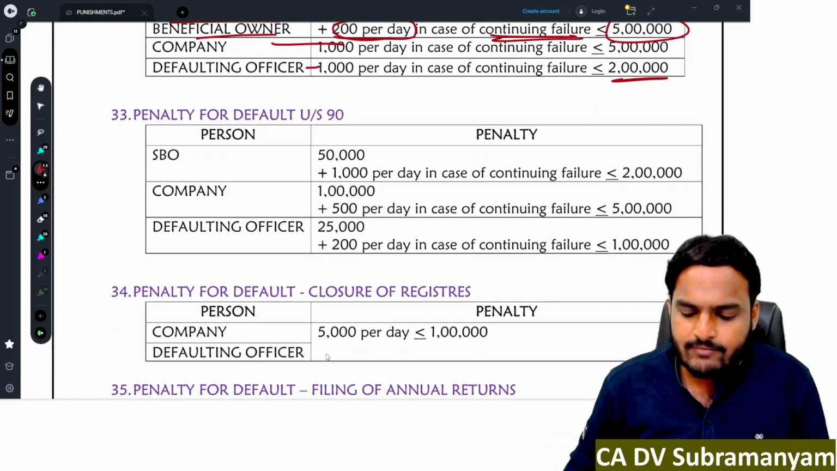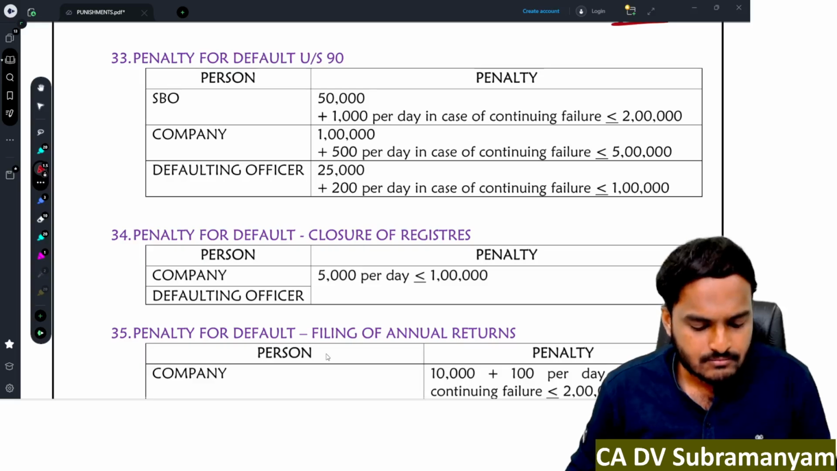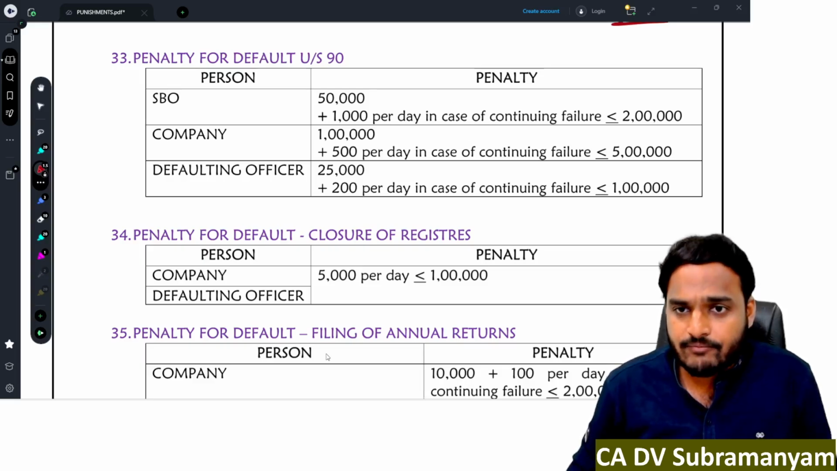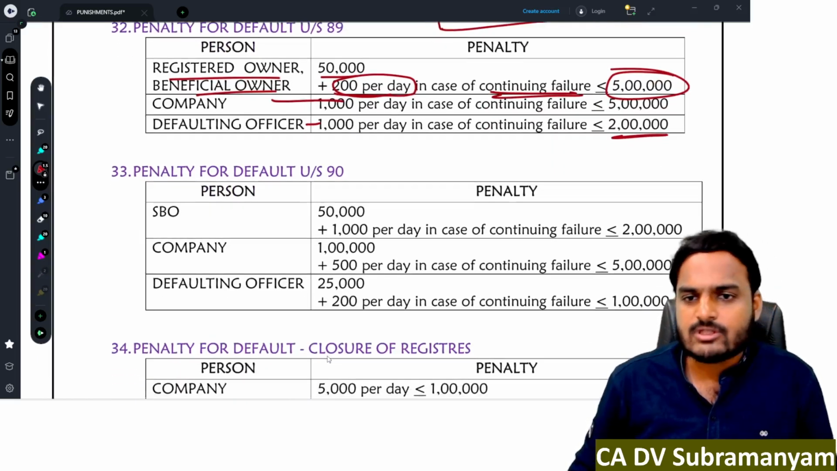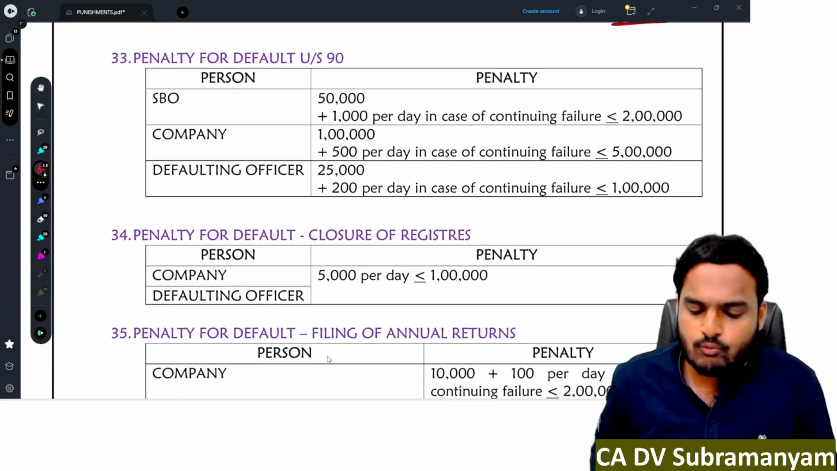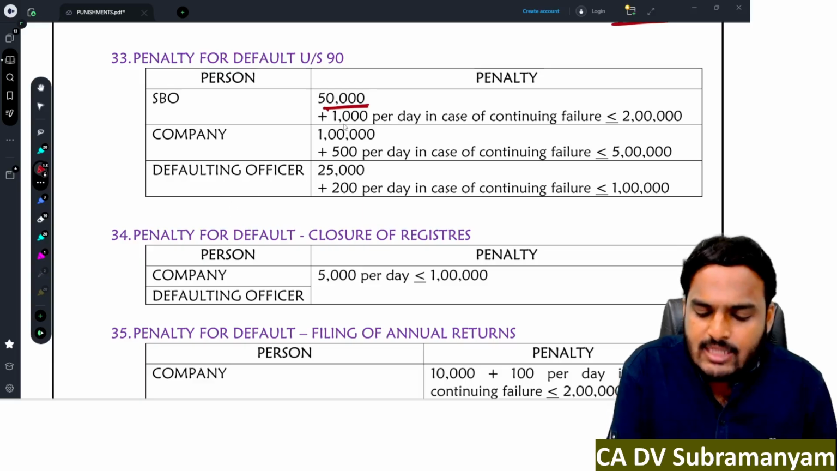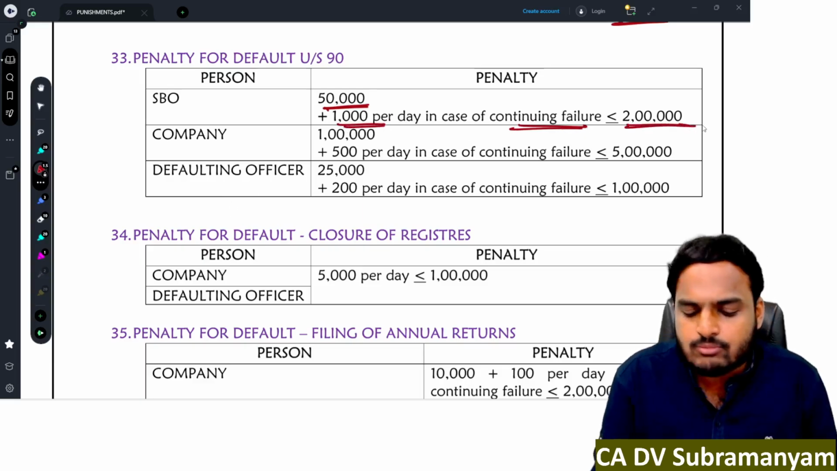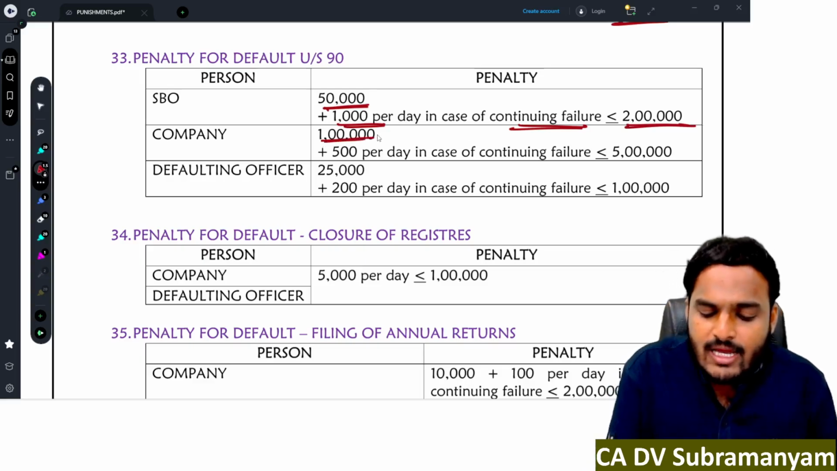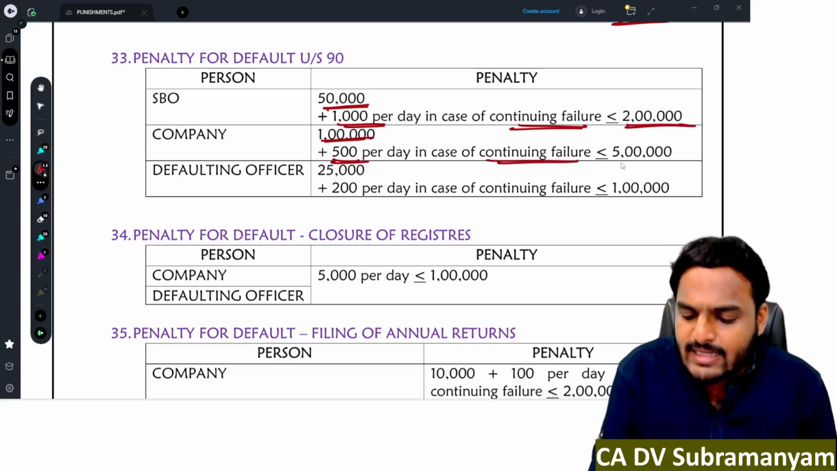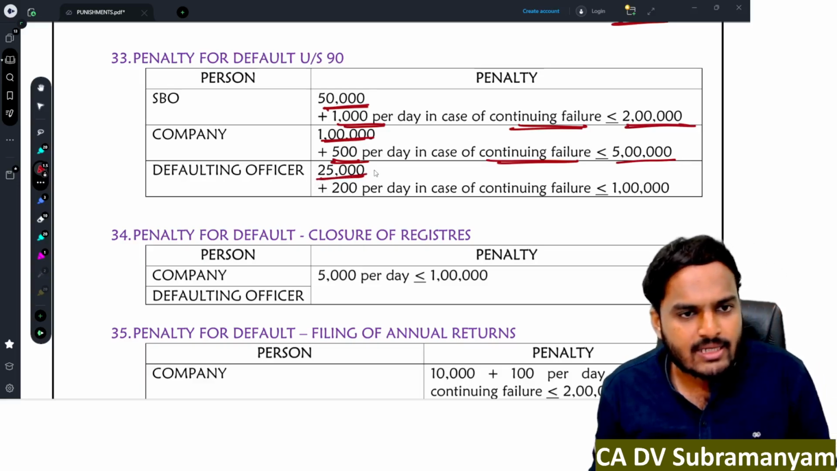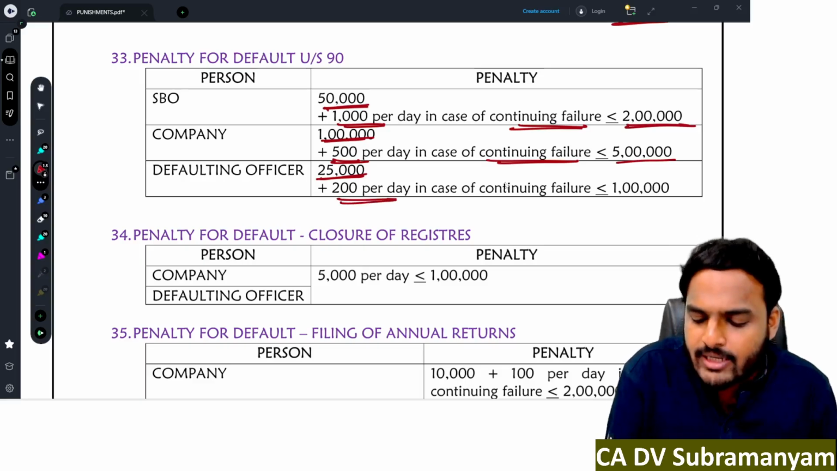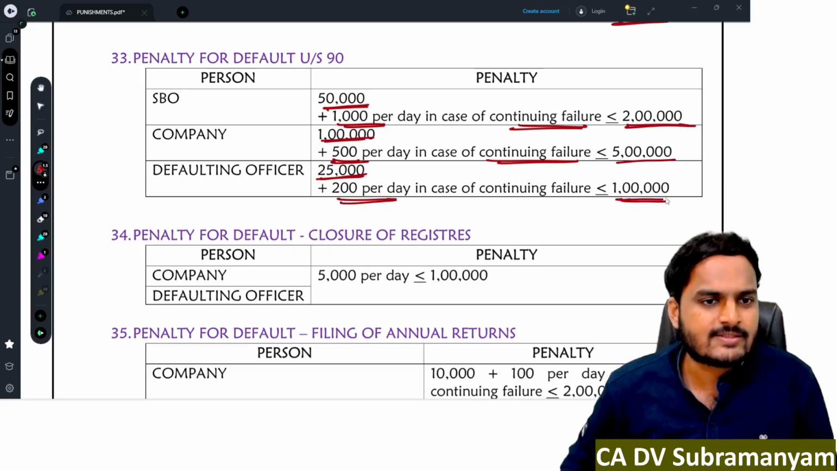Next one, penalty for default under section 90. Section 90 is all about significant beneficial owners, right? 89 is beneficial ownership, section 90 is significant beneficial ownership, and the punishment is: SBO 50,000 rupees plus 1000 per day in case of continuing failure, maximum 2 lakhs. Company 1 lakh rupees plus 500 rupees in case of continuing failure, maximum 5 lakhs. Defaulting officer 25,000 rupees penalty, and in case of continuing failure 200 per day, maximum 1 lakh rupees.